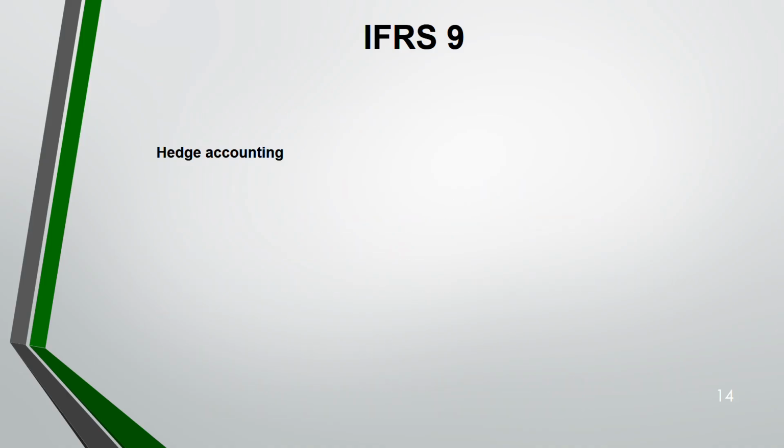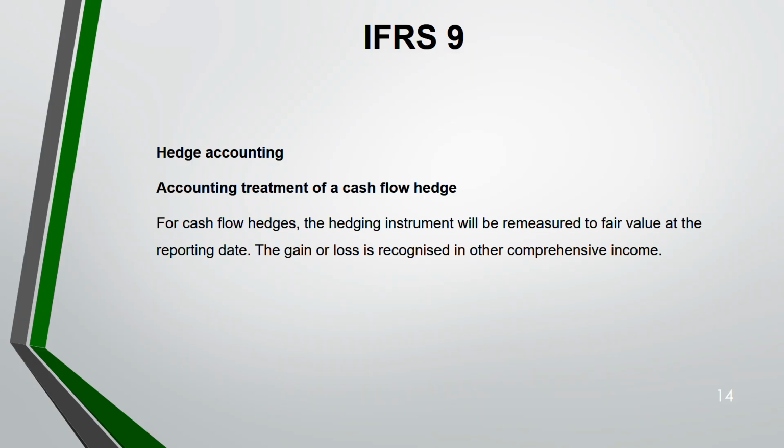Simple. Now coming to cash flow hedge. So for cash flow hedge, the hedging instrument will be remeasured to fair value at the reporting date. Here also, the hedging instrument will be remeasured to fair value. So the gain or loss is recognized in other comprehensive income. See, in a fair value hedge the change in fair value will be recorded in profit and loss. But if it's a cash flow hedge, then the gain or loss due to change in the fair value will be recorded in other comprehensive income.